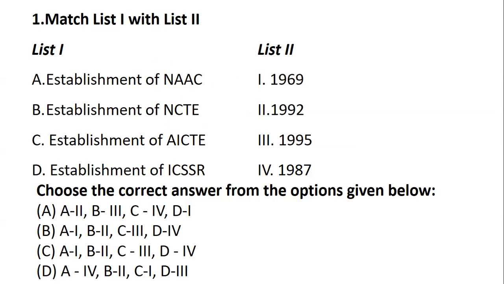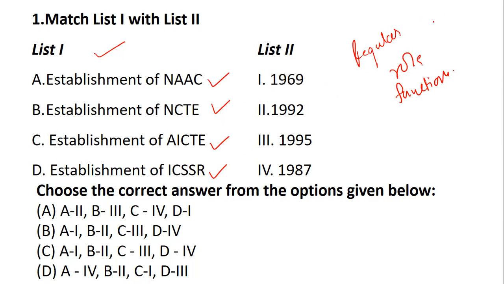Match the following, wherein you have list 1 and list 2: establishment of certain important bodies such as NAAC, NCTE, AICTE, ICSSR. If you remember, yesterday when I taught you the regulatory structure, I discussed all these bodies and I told you that establishment will definitely come as a question, including its roles and functions. As I said, these questions are not very old. These are from the recent cycles, 21 to 23 only, the majority. So make sure these questions are known very well, studied very well, and also revised very well.